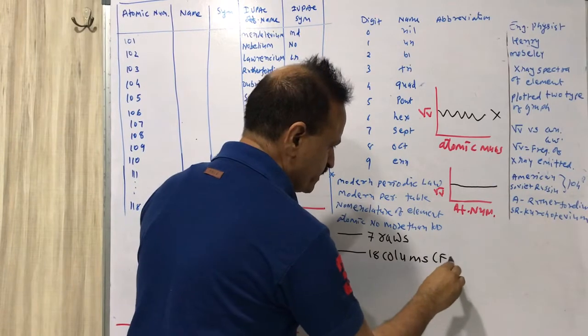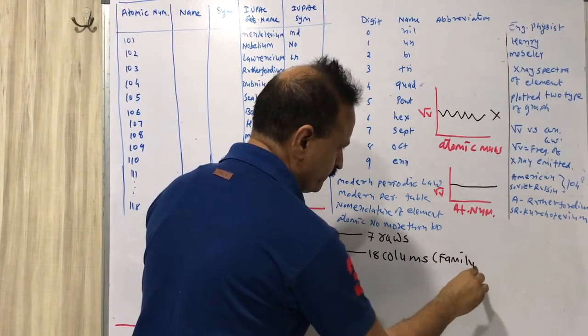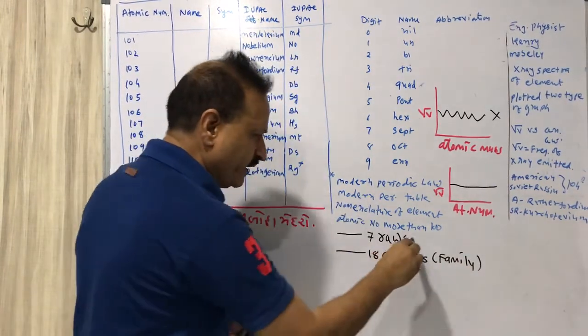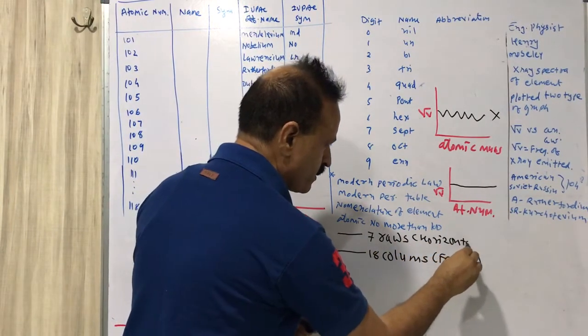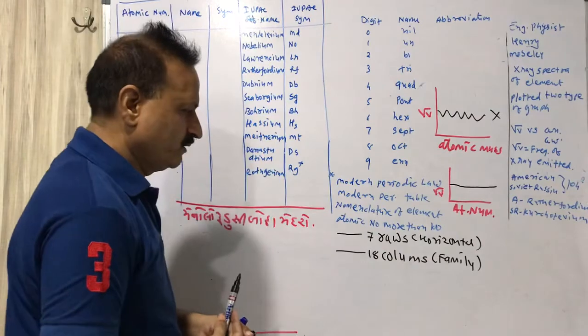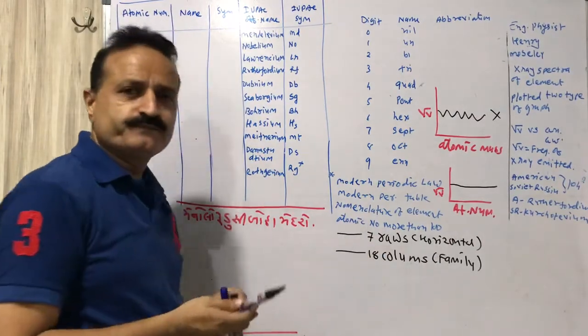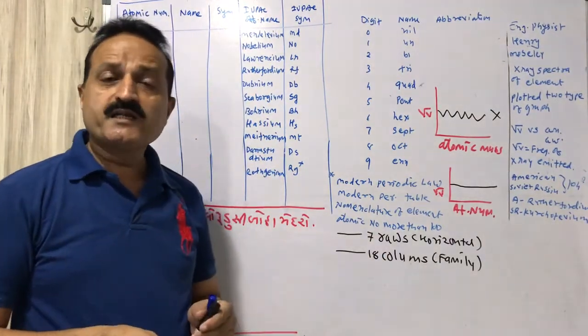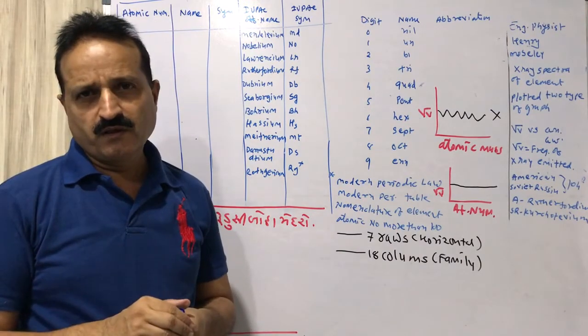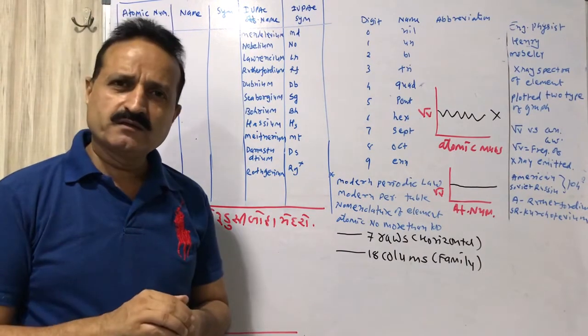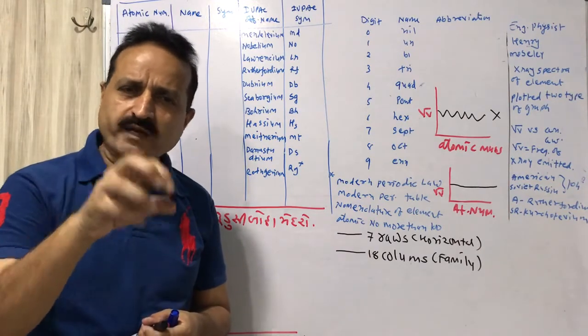Columns are said to be families, and rows are horizontal. 18 columns and 7 rows are drawn in the periodic table.